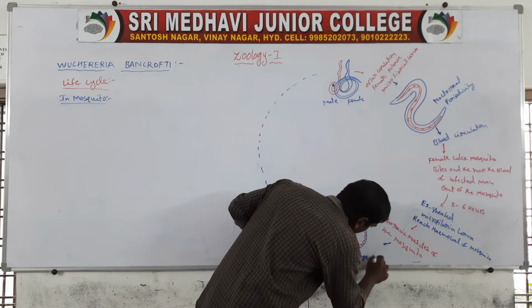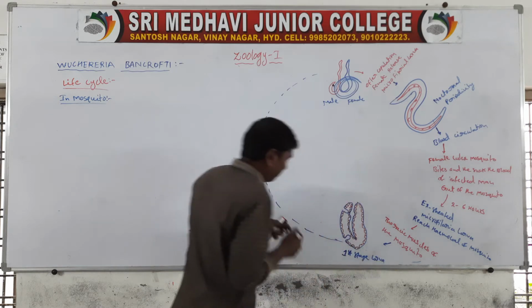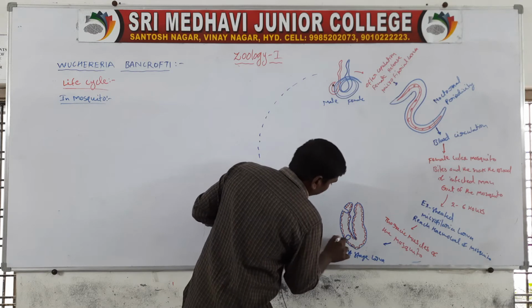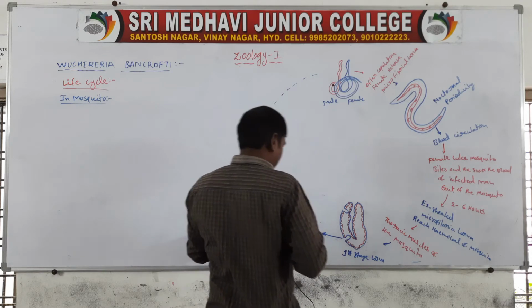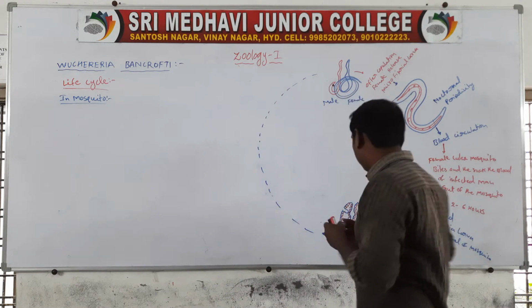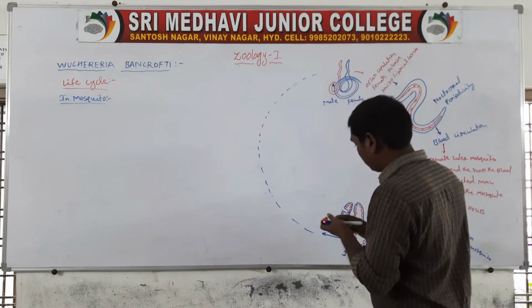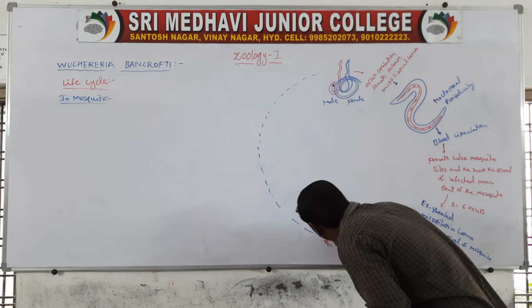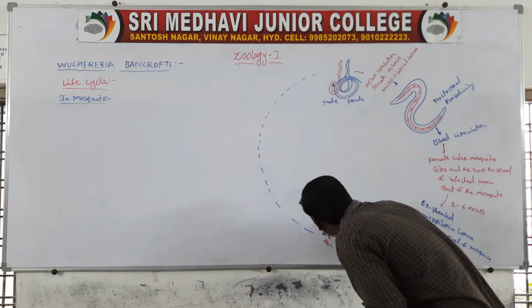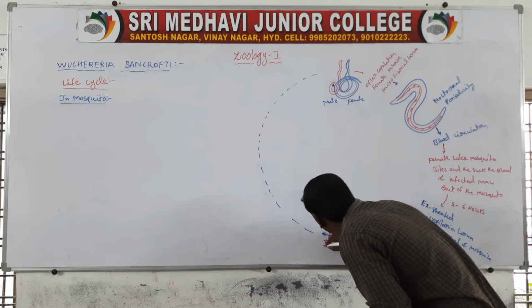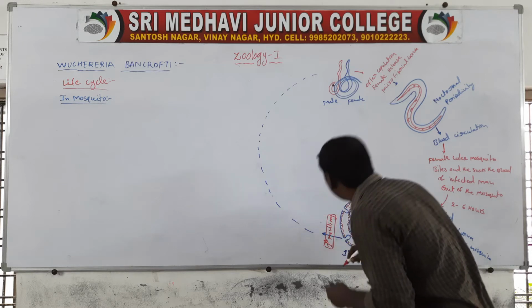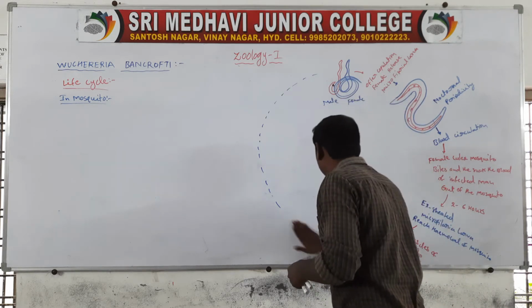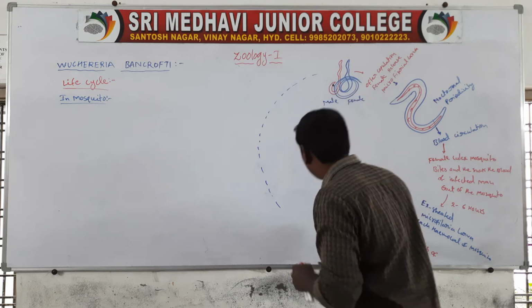These first stage larvae undergo the first molting, and they convert to the second stage larva.